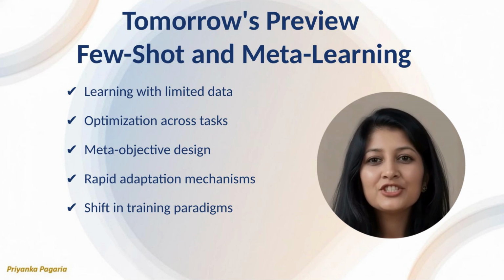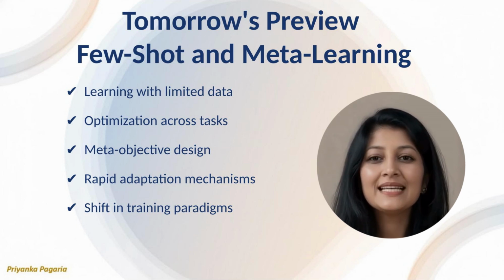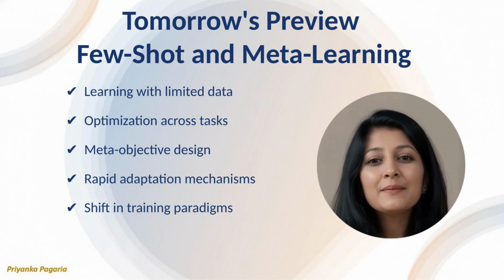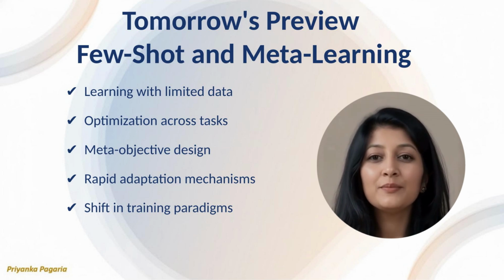The next lesson shifts focus from optimizing a single task to optimizing across tasks and data regimes. Few-shot and meta-learning challenge traditional assumptions about training and convergence. In professional settings, these approaches are increasingly relevant as data efficiency becomes a priority. Many practitioners underestimate how deeply optimization concepts carry over into these paradigms. Practically, building on today's foundation prepares you to engage with these advanced topics confidently and positions you for roles at the forefront of applied and research driven AI.